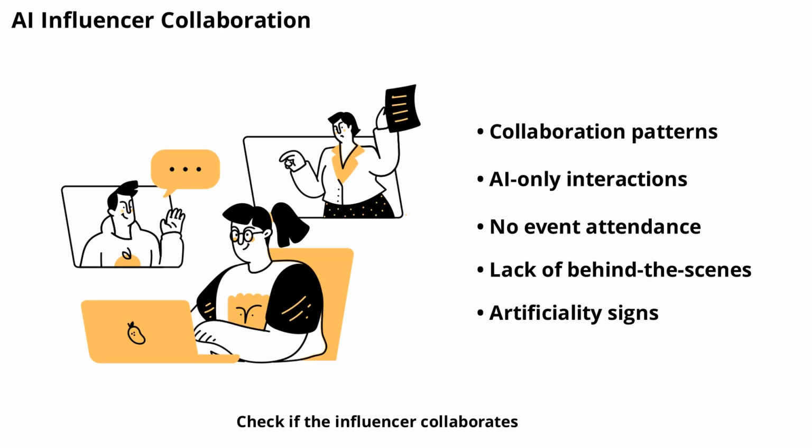Check if the influencer collaborates with real people or other influencers. AI influencers may only interact with other AI profiles or avoid collaborations altogether. Real influencers often work together, attend events, and share behind-the-scenes content. If you notice a lack of genuine collaborations, it's a sign of artificiality.